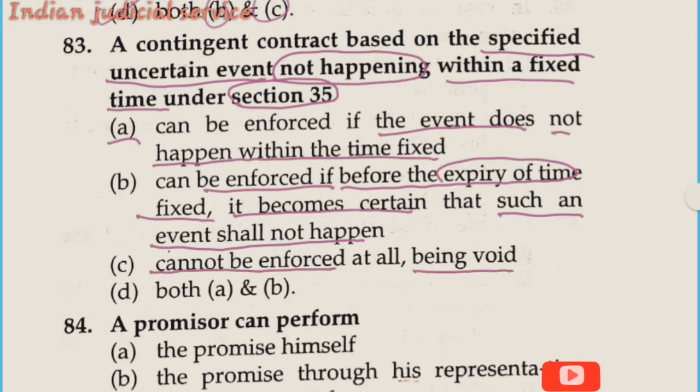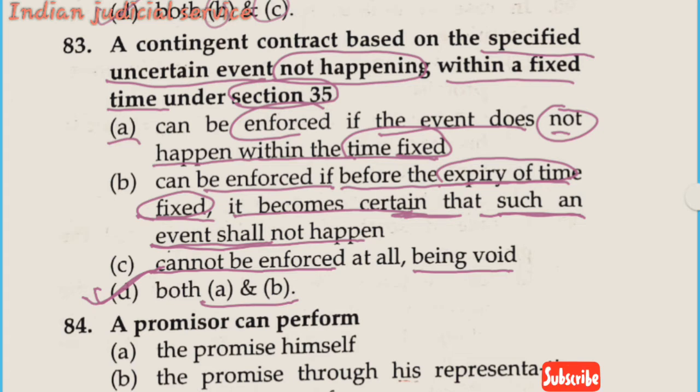Option D: both A and B. So our answer is option D, both A and B, because it can be enforced if the event does not happen within fixed time, and it can be enforced if before the expiry of time fixed it becomes certain that such an event shall not happen.